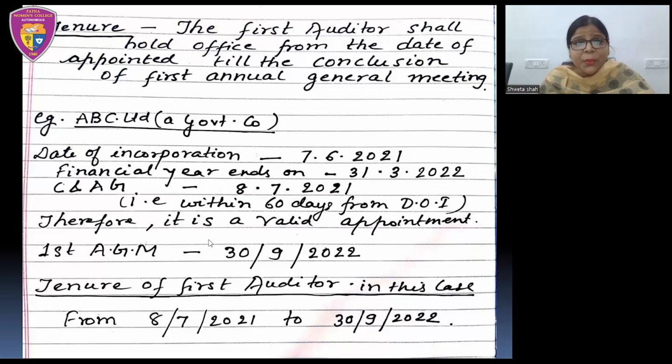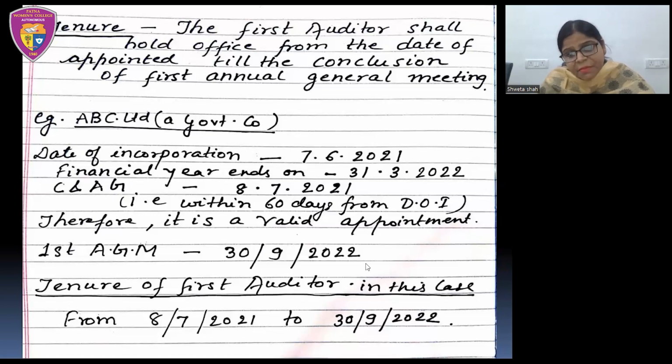Now, a question arises about the tenure of the first auditor. The first AGM in this case is conducted on 30th September 2022. Now, the legal provision related to conducting the first annual general meeting is that the annual general meeting should be conducted within 9 months from the closure of the first financial year.